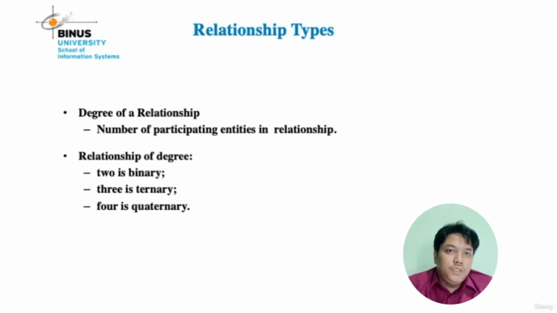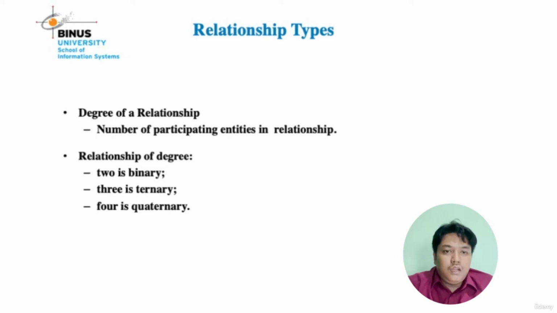Next, we discuss relationship type. What is the meaning of relationship type? In relationship type, there is degree of relationship. What is degree of relationship? Degree of relationship is the number of participating entities in a relationship.